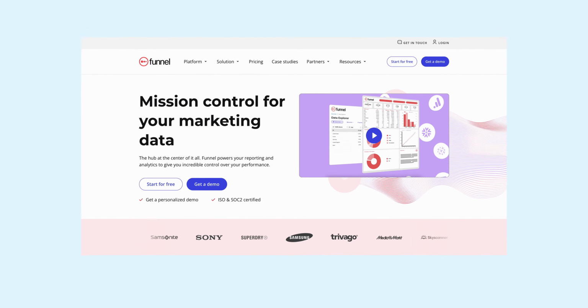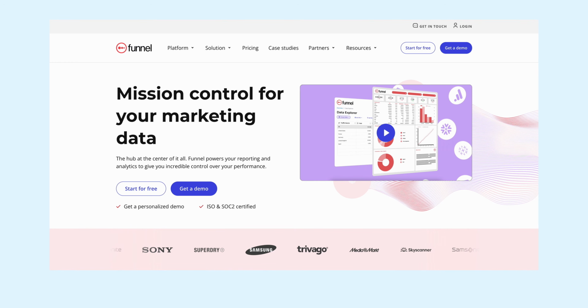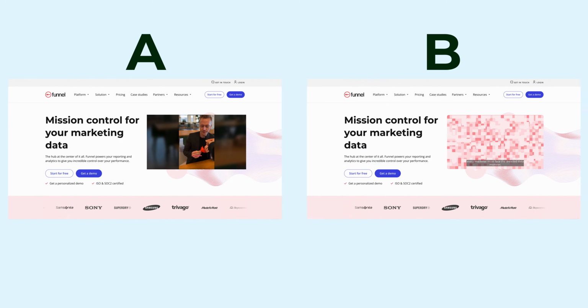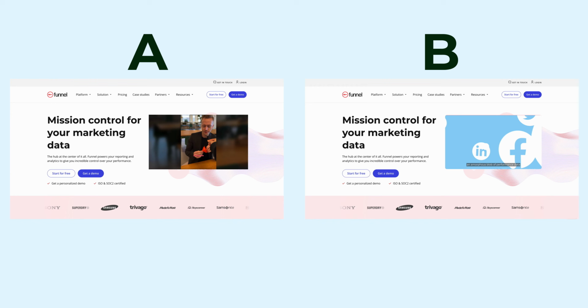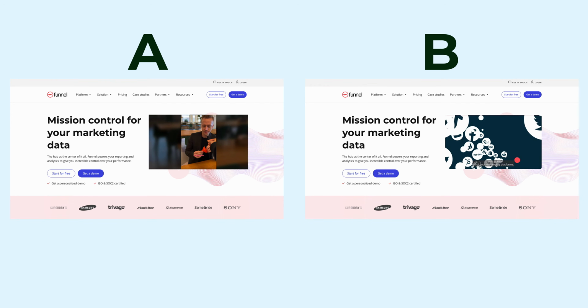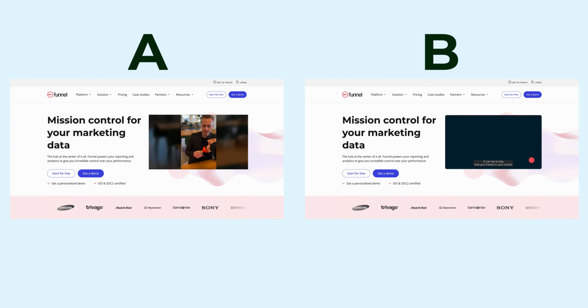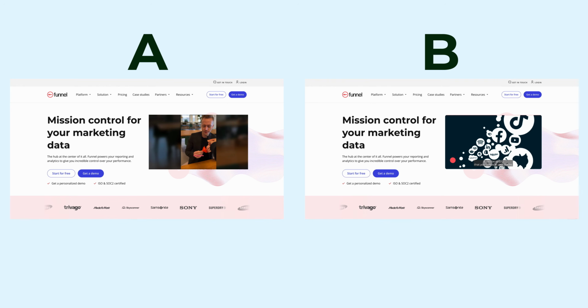Let's say you navigate to the homepage of a software company website selling a marketing data hub. Yes, that's our website. I'll use ours because then it's a real world example. In the header, we're running an A/B test to figure out if image A, which is of a happy customer holding a funnel in their hand, or image B, which is actually a video explaining funnel, will lead to more people clicking on our book a demo button. Image A is thing A and image B is thing B, and we've decided to split the A/B test 50-50.